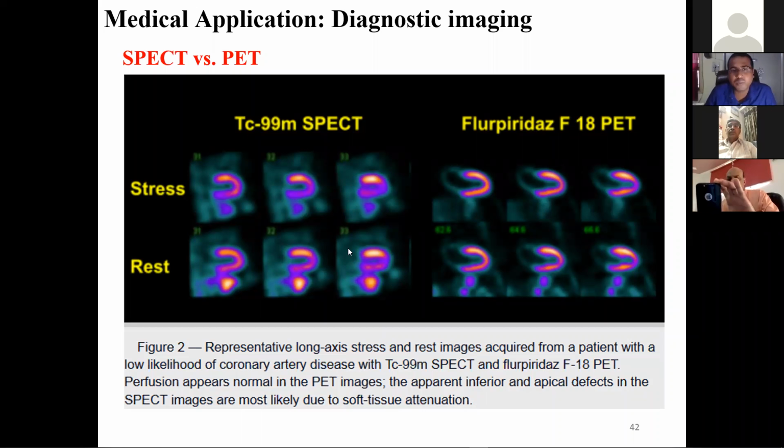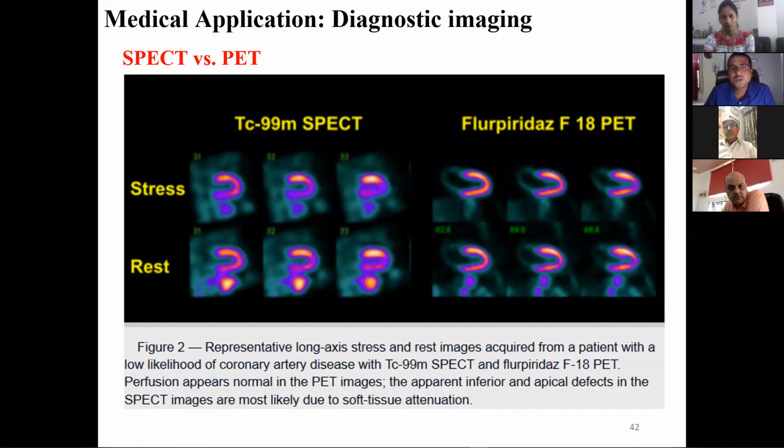It is a single gamma photon. So for that, we have to use some physical collimation, and because of that, we reject a huge amount of gamma energies. In the case of SPECT, only 0.1% of the gamma energies are useful, and in the case of PET, only 1% will be useful. So you can understand the remaining 99 and 99.9% gamma energies are simply not useful. Because of that, the resolution is better for PET compared to SPECT.